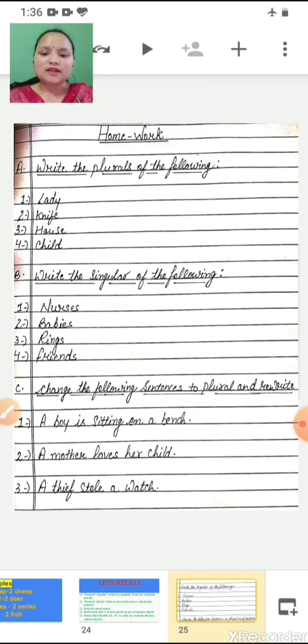Friends, friend. Now you have to change the following sentences to plural, and you have to rewrite the sentence. A boy is sitting on a bench. The boys are sitting on the benches. A mother loves her child. The mothers love their children. A thief stole a watch. The thieves stole the watches.